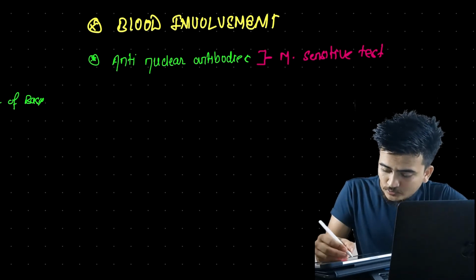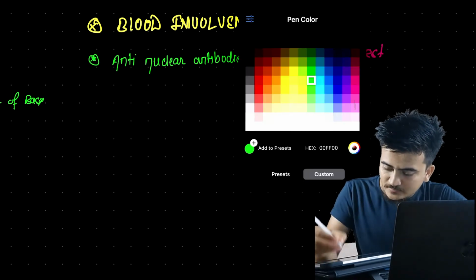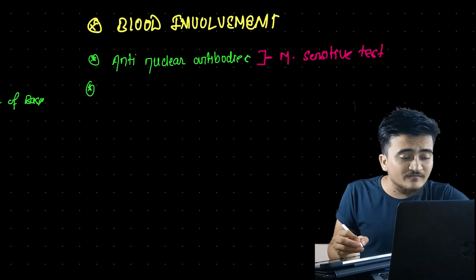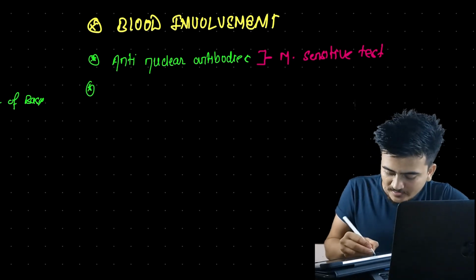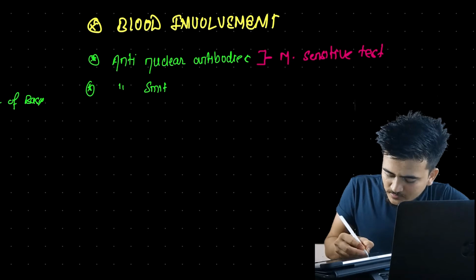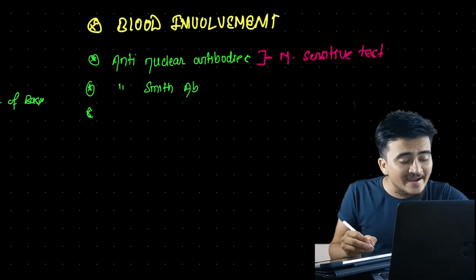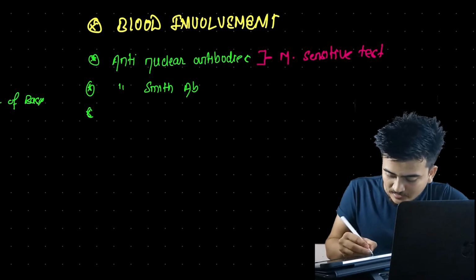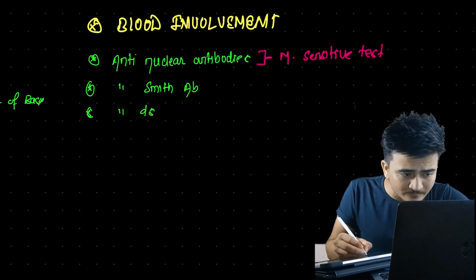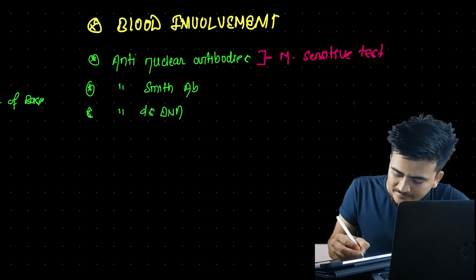Moving to another point, we have anti-Smith antibodies. Similarly we have another, anti-double stranded DNA antibody.